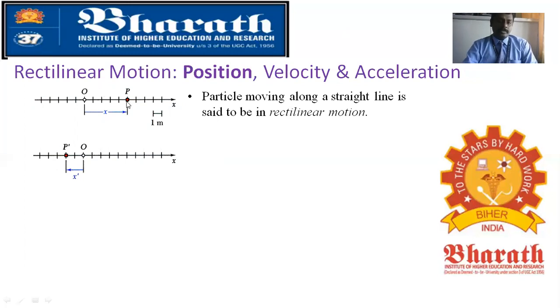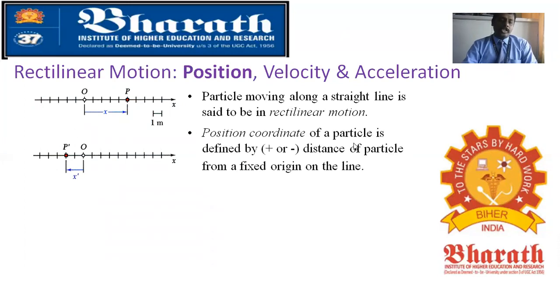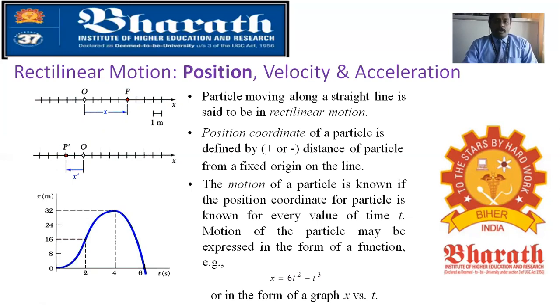That is a positive displacement. Similarly, you can have a negative displacement, going to the left side. The position coordinate of a particle is defined by a plus or minus distance of the particle from a fixed origin on the line. The motion of the particle is known if the position coordinate is known for every value of time t.